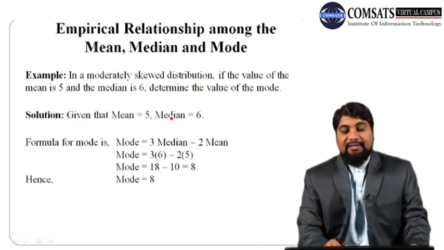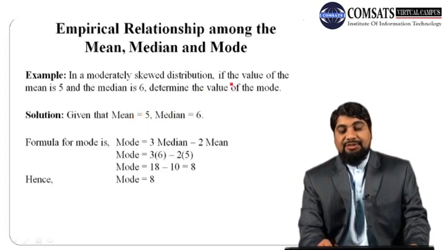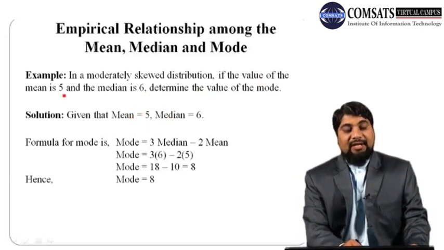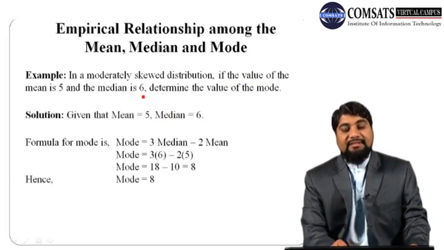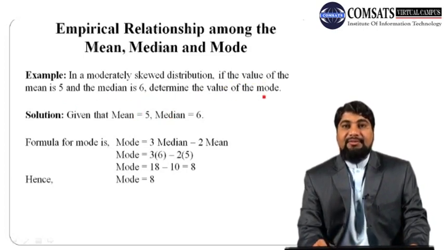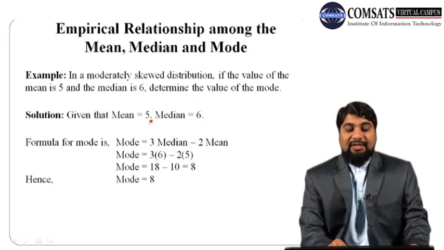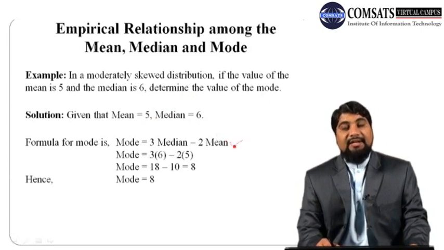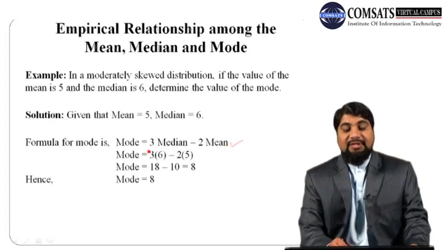So let us consider another example. In a moderately skewed distribution, if the value of the mean is 5 and the median is 6, determine the value of mode. So here, given that mean is 5 and median is 6, in order to calculate mode, we can directly use the main empirical relationship. So mode is 3 times median minus 2 times mean.